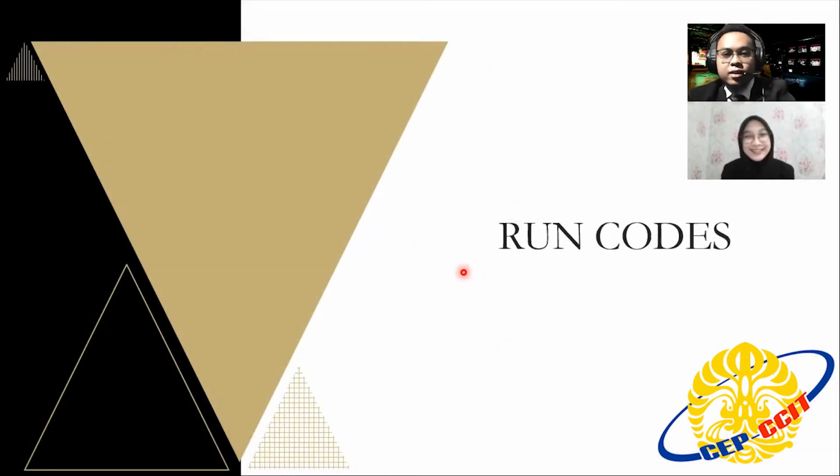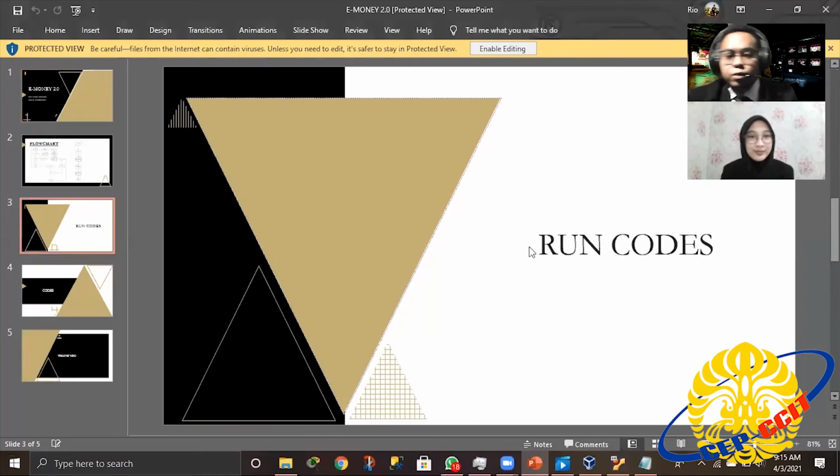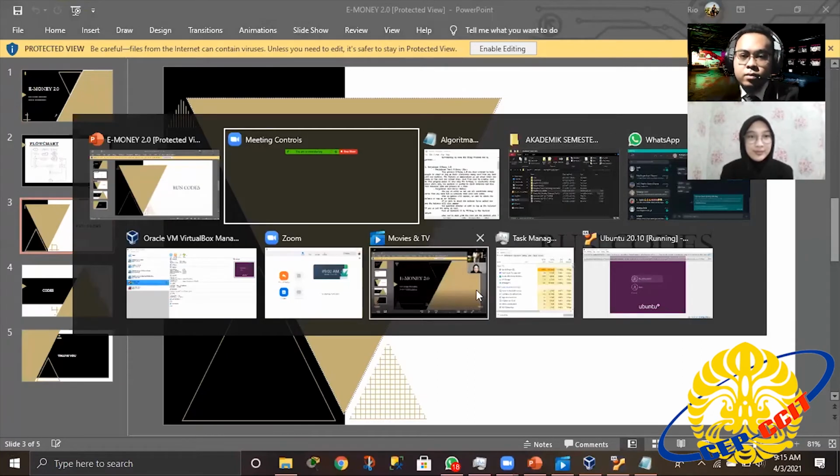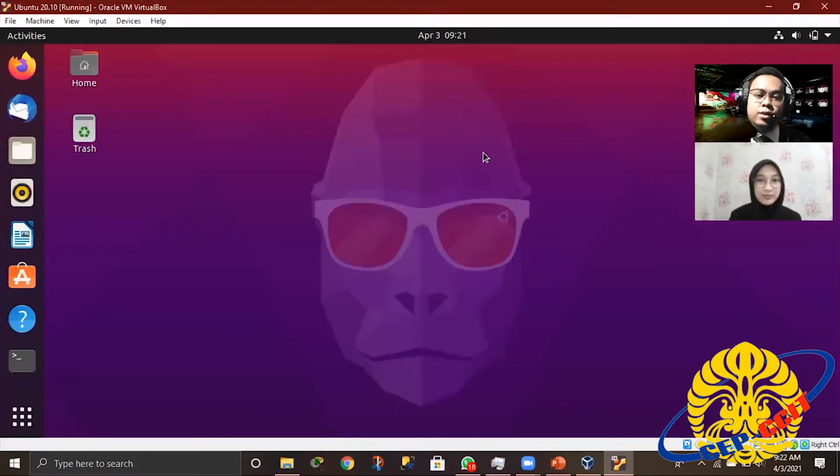Okay, next we run the code. Switch to the Ubuntu operating system. Okay, we move to Ubuntu operating system and run the code in terminal.